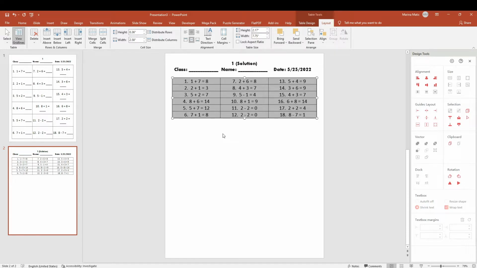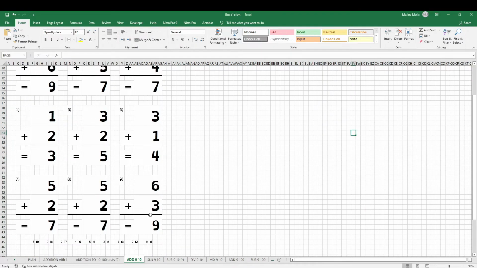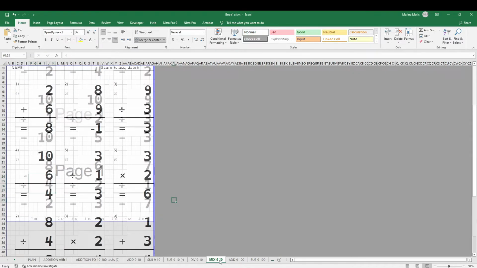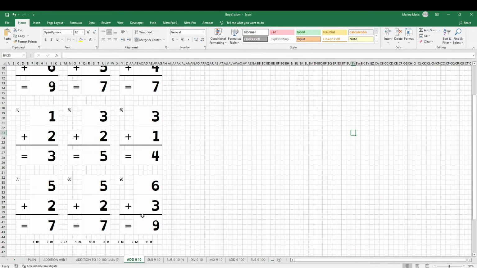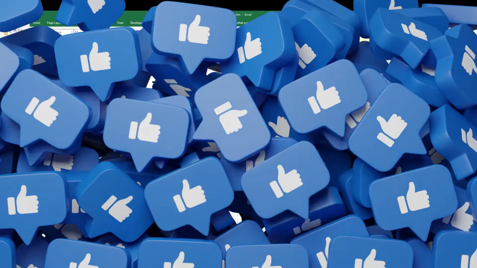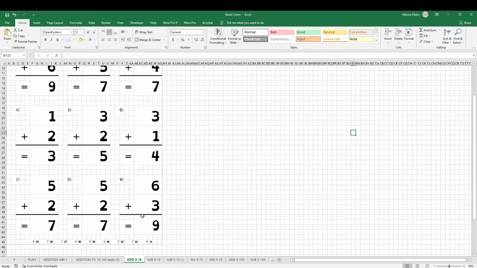If after watching this video you think this is just too much work and it takes too long to get it done, this is what it actually looks like. So if you think that it is too much work, I actually plan to publish my Excel file, the one that you see right now, in my Gumroad store. I'm not sure are enough people interested in this, so if you are interested, please comment down below.